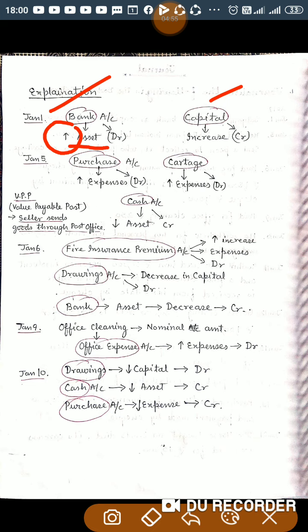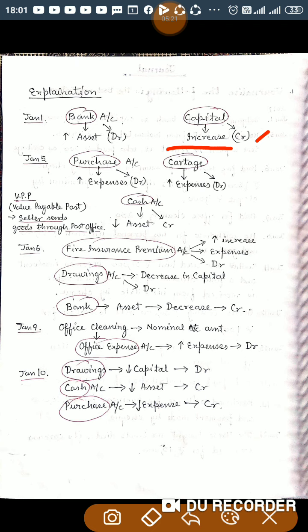So it should be debited. The rule under the modern rule is: if there is an increase in an asset, it should be debited. For capital, Satyam is investing capital into the business, so capital is increasing. Modern rule says if there is an increase in capital, it should be credited.